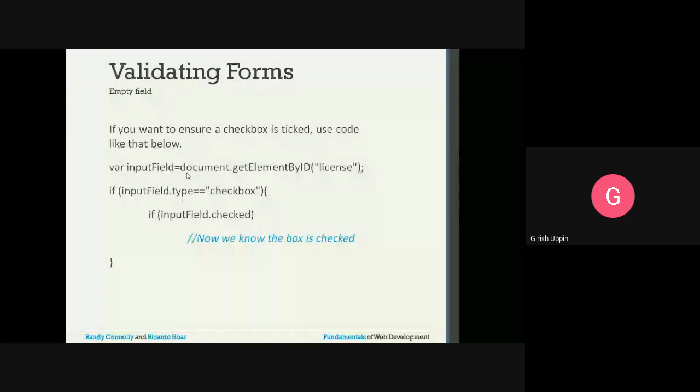This license is a checkbox. That checkbox object will have its reference inside the inputField.